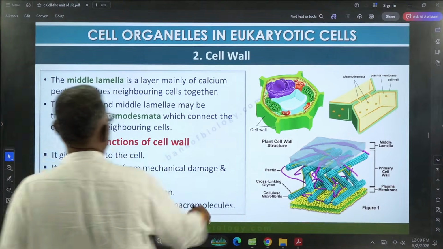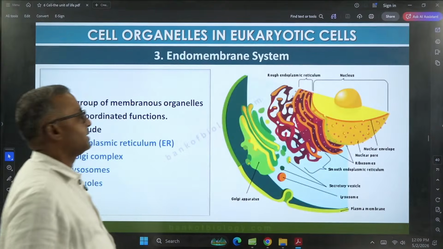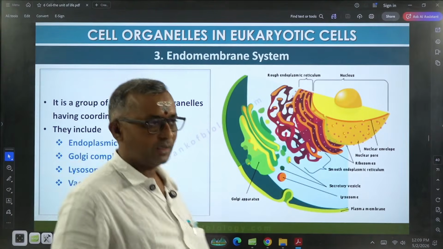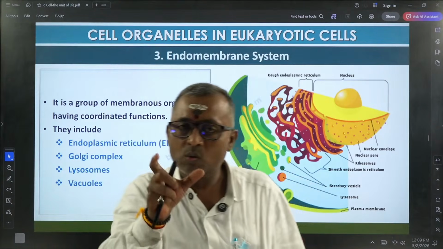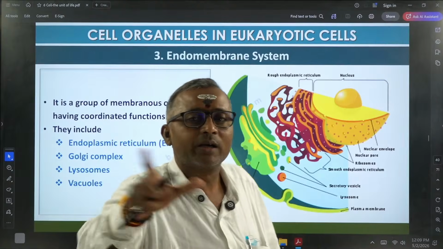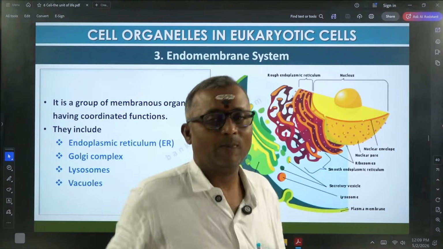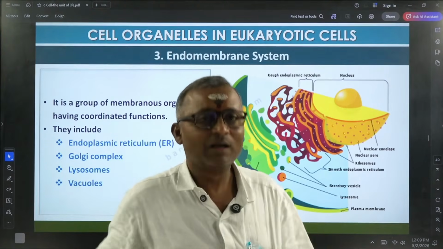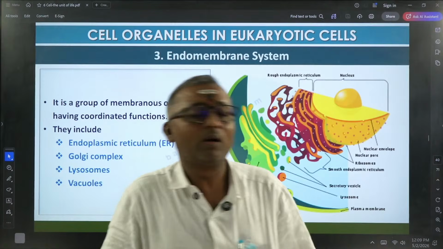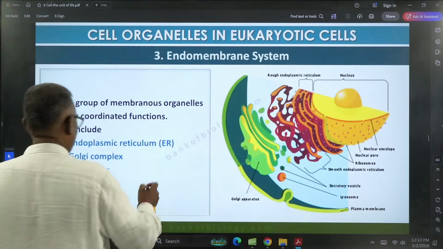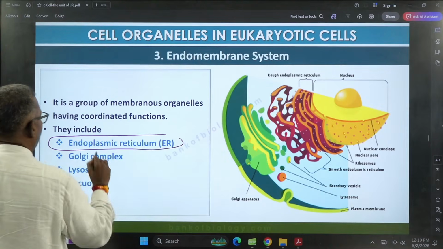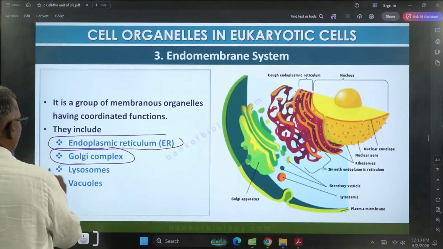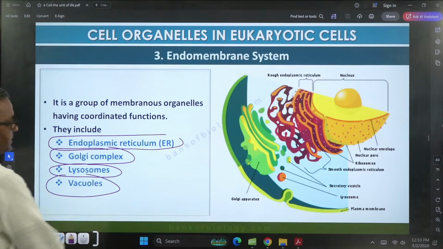Next, cells also have endomembrane system. Endomembrane system in the sense, there are some organelles in the plant cells whose functions are coordinated. That means their functions are interconnected. What are they? That includes endoplasmic reticulum, Golgi complex, lysosomes, vacuoles.